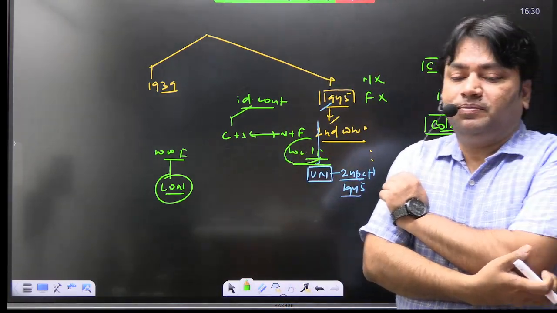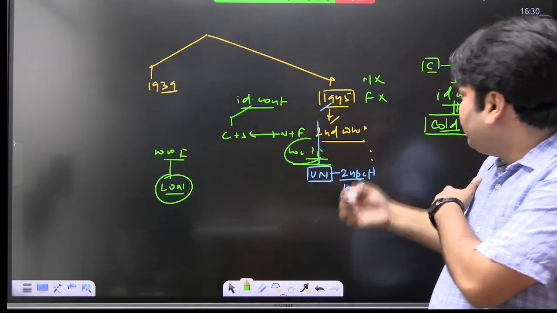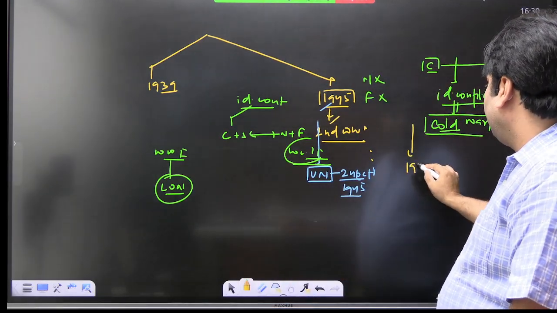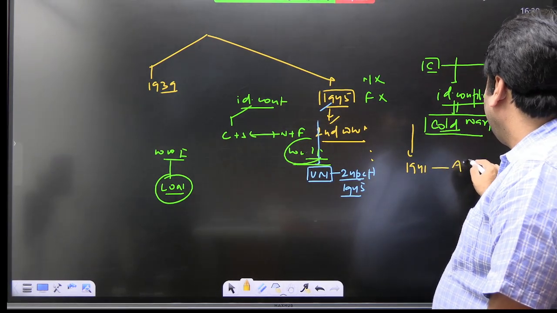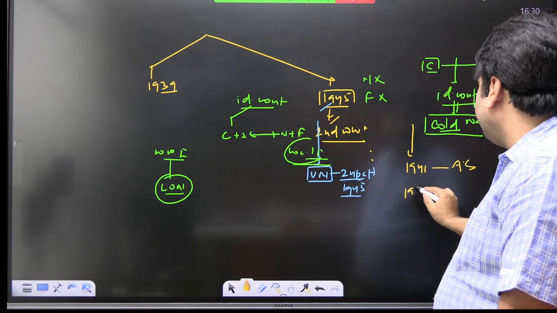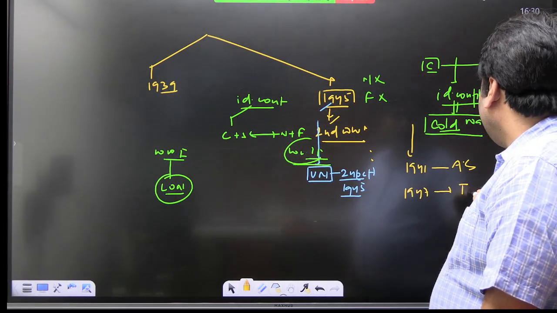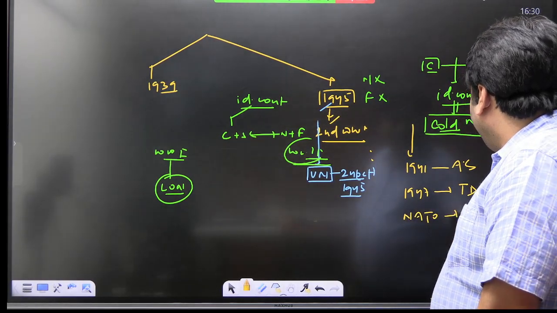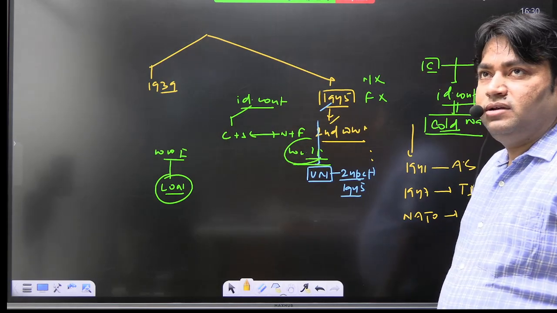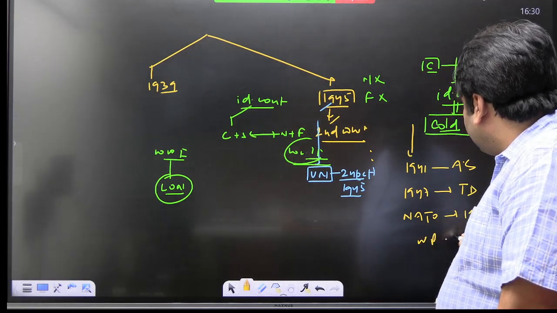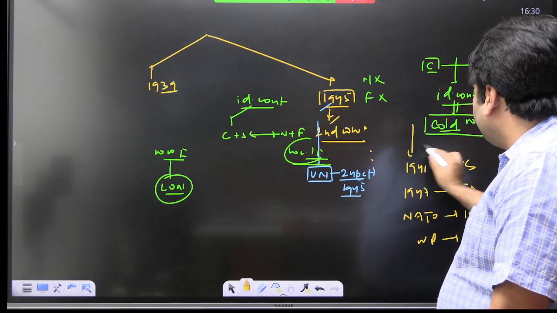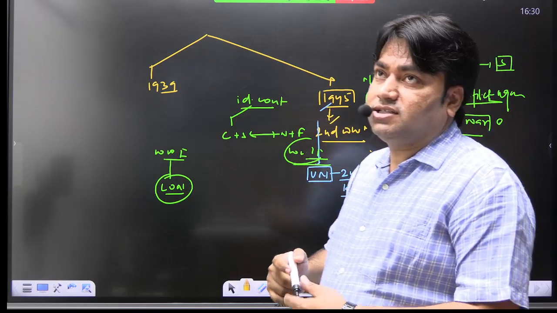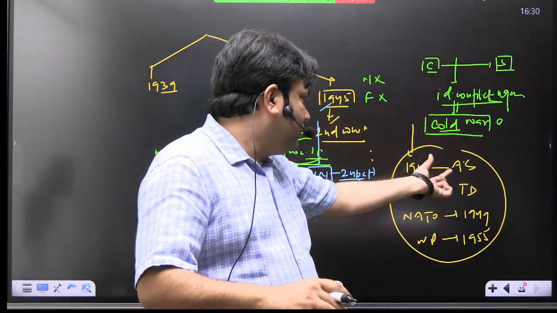Cold War क्या था? Okay. Now I will start this discussion in our classes with the Atlantic Charter, with the Truman Doctrine, 1947, with the formation of NATO, 1949, with the formation of Warsaw Pact, 1955. This all we will discuss in our classes. ठीक है? ये सारी चीजें डिस्कस करेंगे. What is the Atlantic Charter 1941?